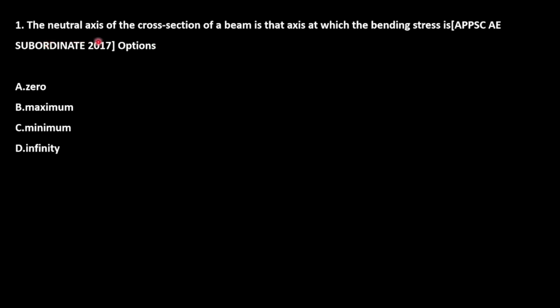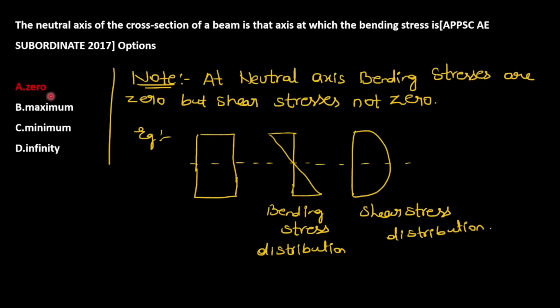First question, the neutral axis of the cross section of a beam is that axis at which bending stress is. Option A, 0. So what he is asking in the question is that the neutral axis of the cross section of the beam is that axis at which bending stresses will be. So what will be the bending stress at neutral axis? At neutral axis the bending stress is always 0.